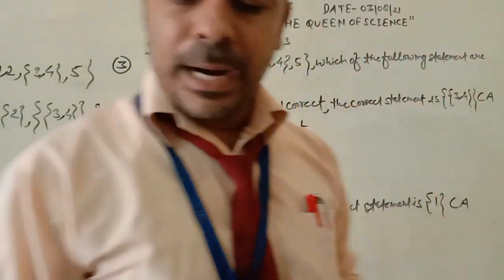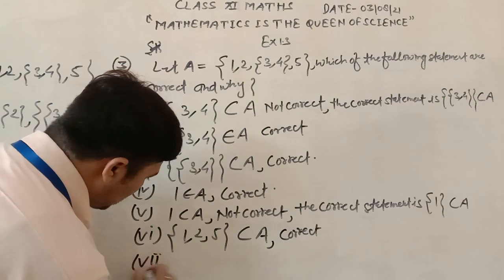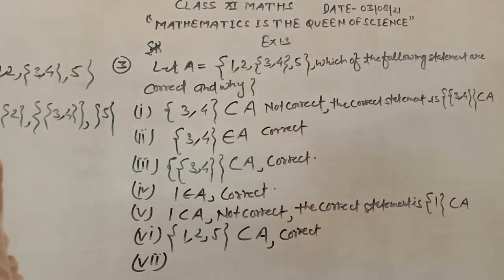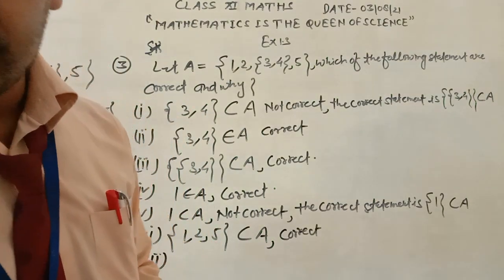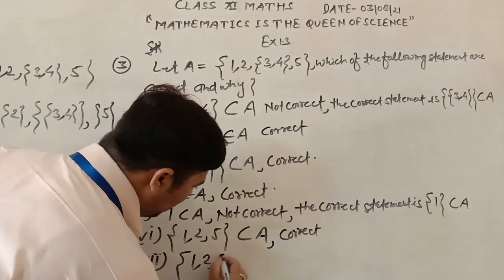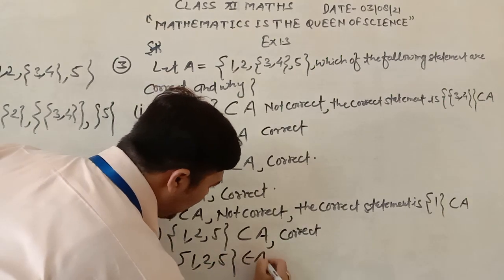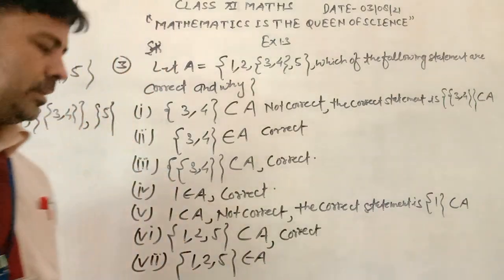Now the seventh part of the question is whether {1, 2, 5} belongs to A. No, because it is not a single element.